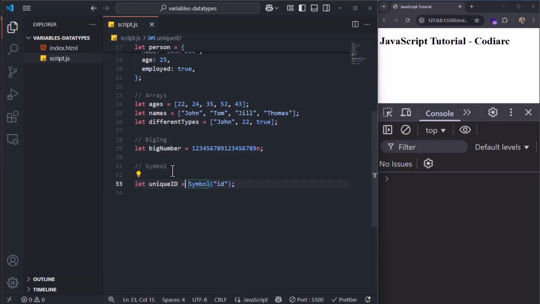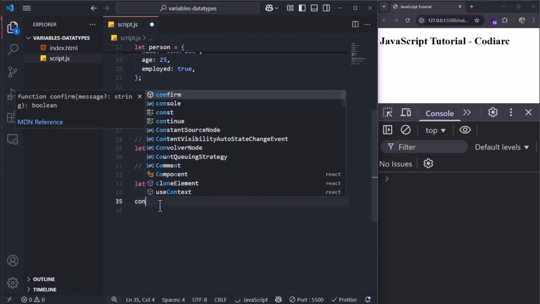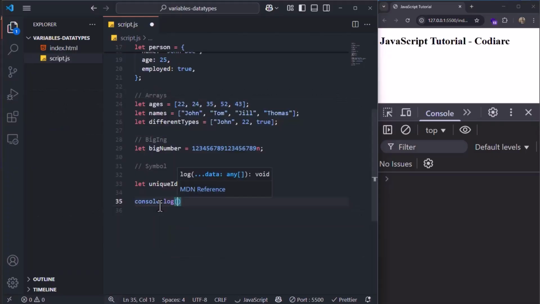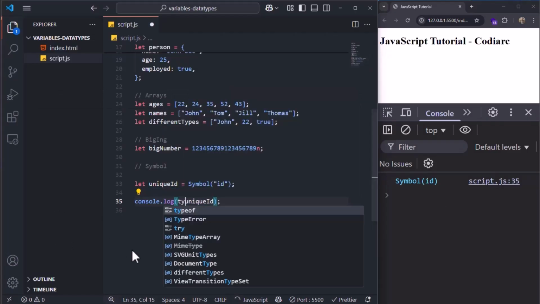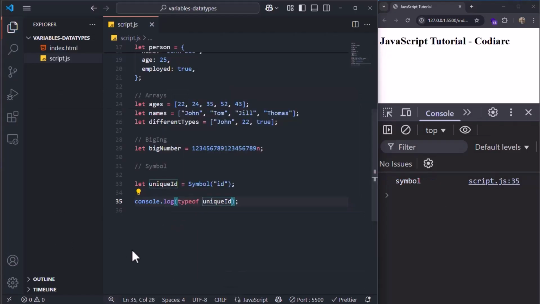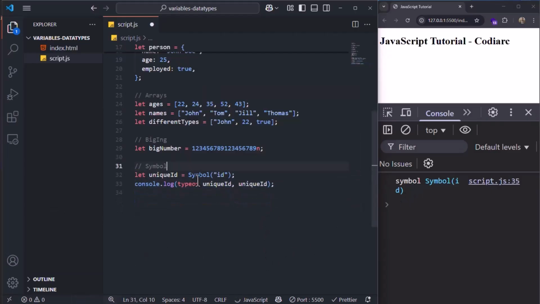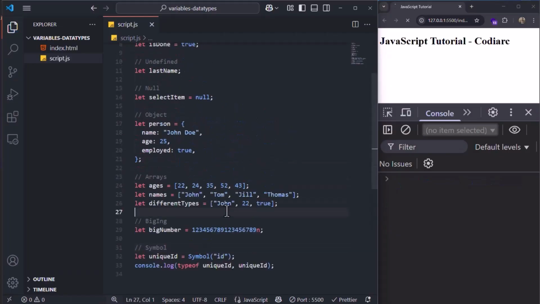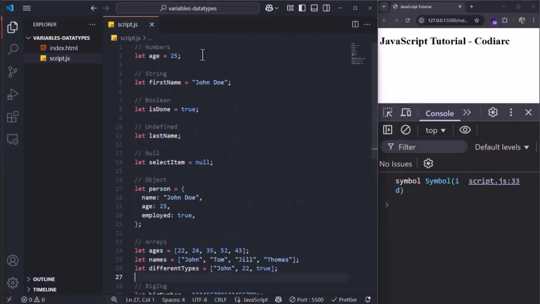Now if I console.log unique ID, you can see this is a symbol, but let me ask the type of unique ID. This is a symbol. If I say show me unique ID, this is a symbol of ID. We're going to talk about symbols later in depth.